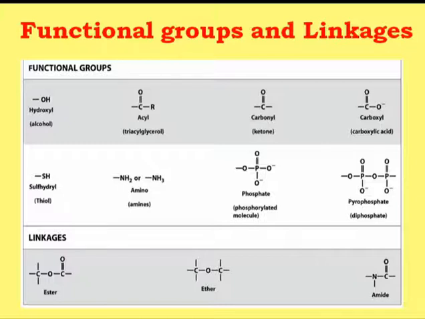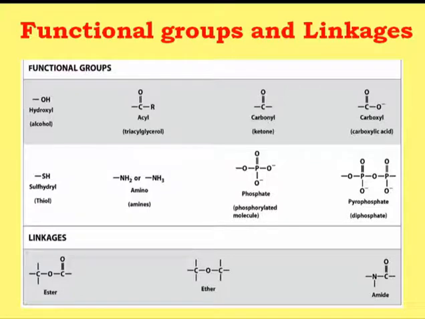Now, generally the linkage is formed between the functional groups. For example, if we talk about the ester linkage, the ester linkage is generally formed between the hydroxyl group as well as the carboxylic group. If we talk about the amide linkage, then it is generally formed between the carboxylic group and the amino group.